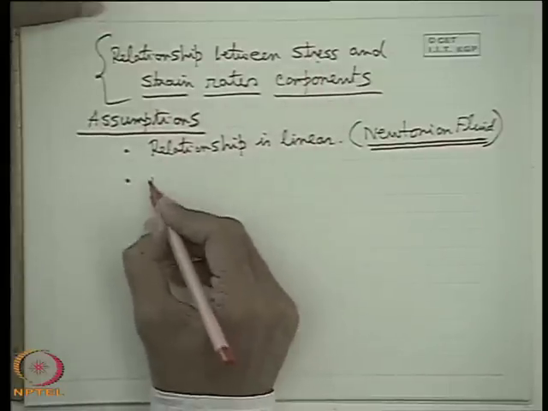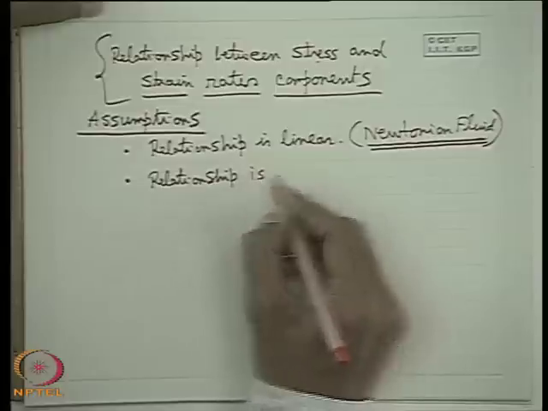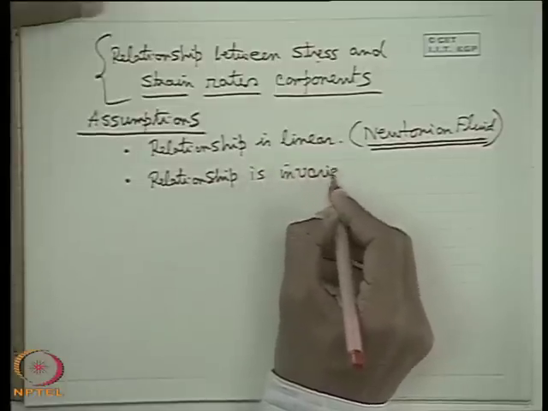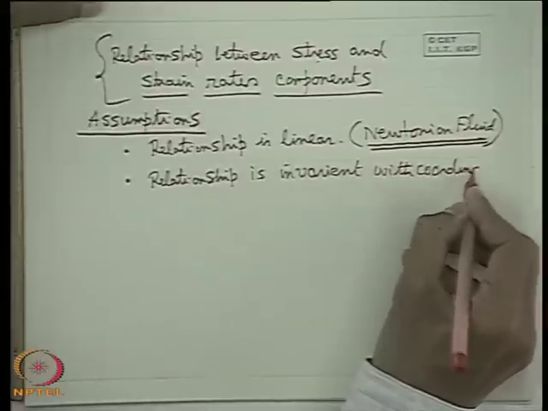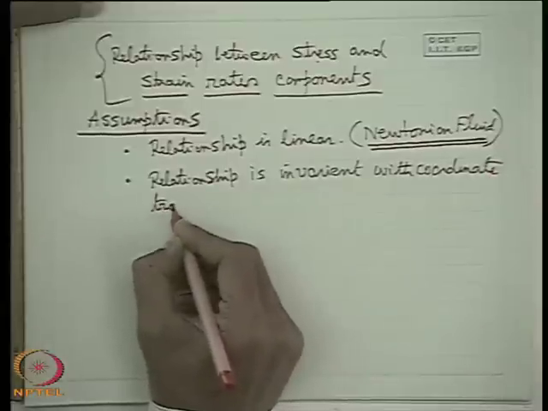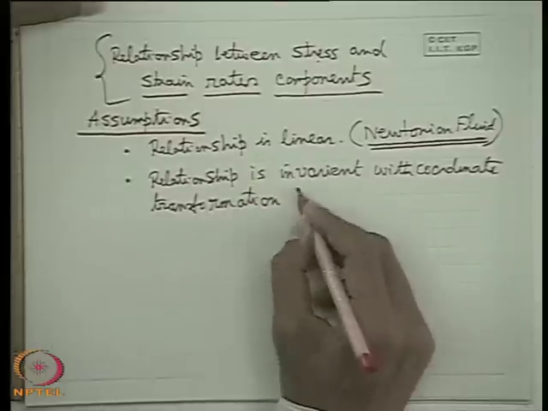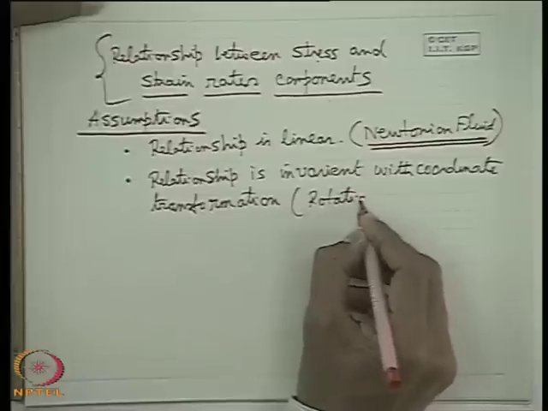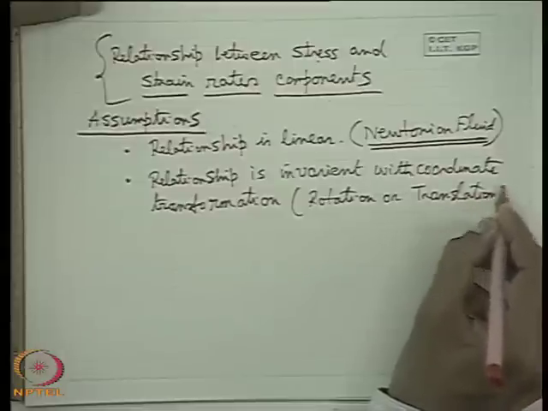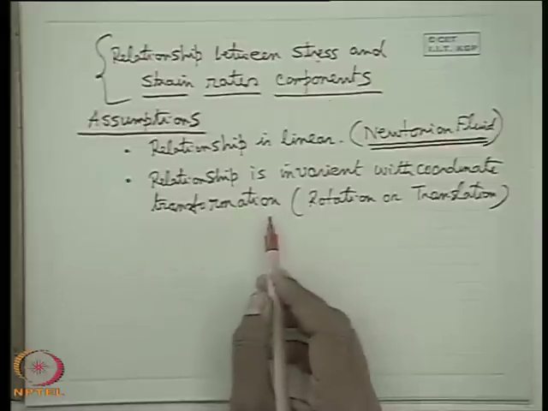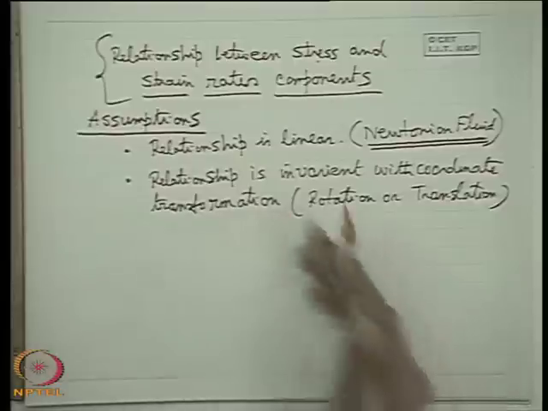Another thing is that this relationship is invariant with coordinate transformation. That means either a rotation, or translation, or both. If you give a translation or rotation of the coordinate system, this relationship is invariant with the coordinate transformation. What does it mean physically? If a relationship is invariant with coordinate transformation, what does it mean physically?